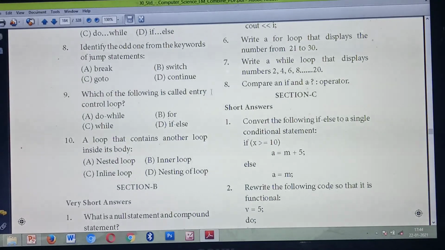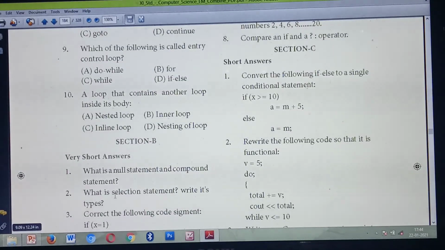Then the first question answer is on page number 60.